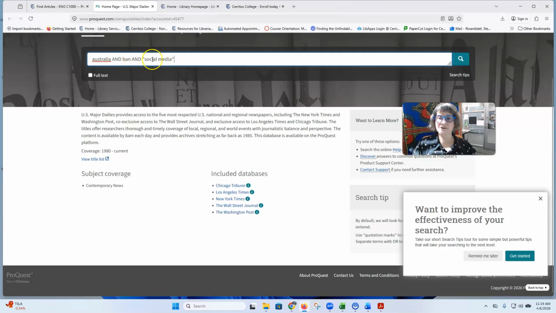If you look here at my search, you can see that I have social media in quotes. That's because it's really important for me that those two words show up next to each other in any results, and that I've connected my search terms with this AND in all caps. That's there because it's a command to the search engine in this database: only bring me back results that talk about Australia and a ban and social media. This is called keyword searching, and it's very different from how we search online when we use a Google search or a search that's aided by AI. That's called natural language searching, where you would write a whole sentence. But we're still using library databases, so we're trying to pick out the most important words in our question and put those in the search box.